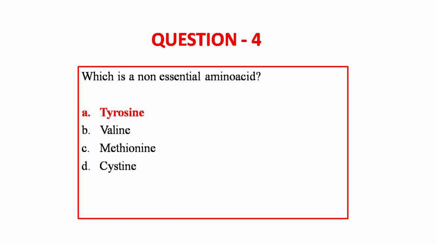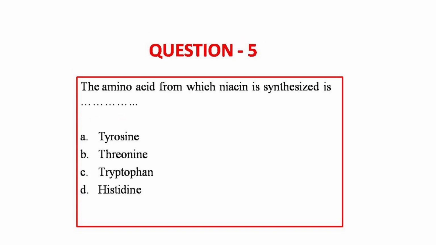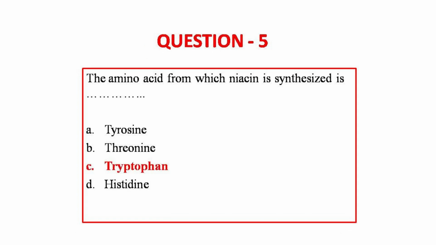Moving on to question number 5. The amino acid from which niacin is synthesized is, they've given 4 options: tyrosine, threonine, tryptophan, histidine. The answer to this question is option C, tryptophan. So if you see, 60 milligram of tryptophan is equivalent to 1 milligram of niacin for the synthesis of niacin coenzymes.